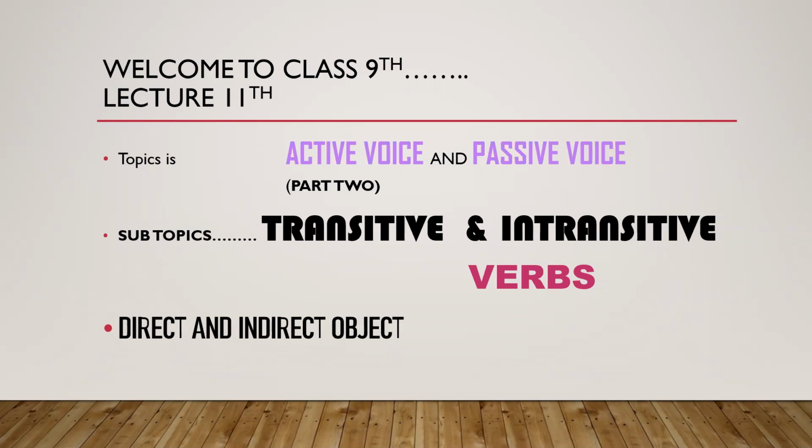It was part 1 and today's lecture is about part 2. So today you have to be very careful to know about the transitive and intransitive verbs. What are the transitive verbs and what are the intransitive verbs? And what is the function of transitive verb and what is the function of intransitive verb? And definitely another topic, what is direct and indirect object?